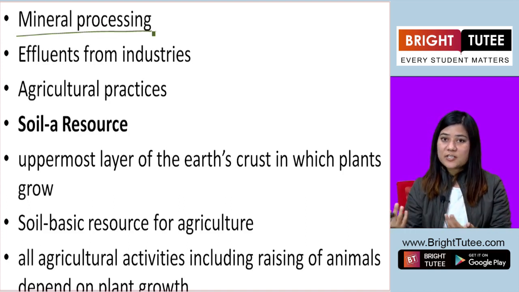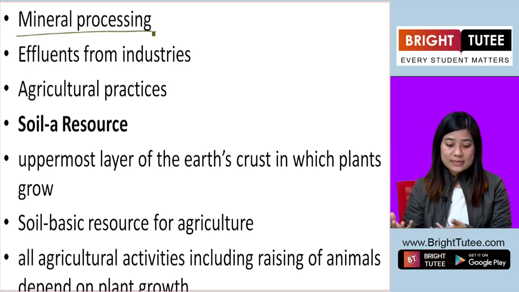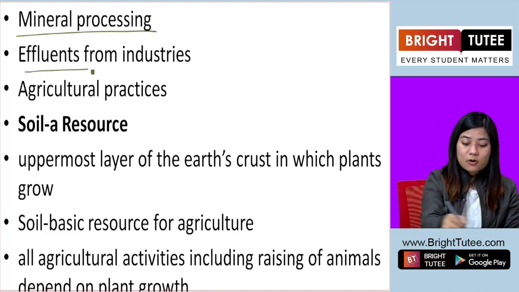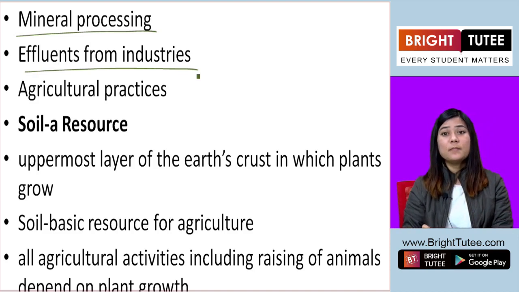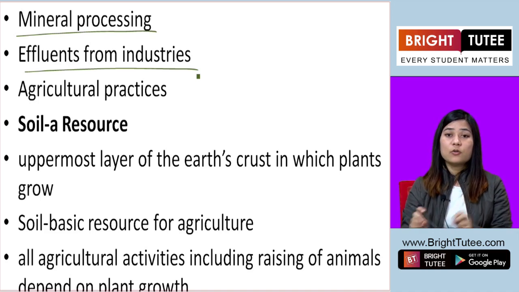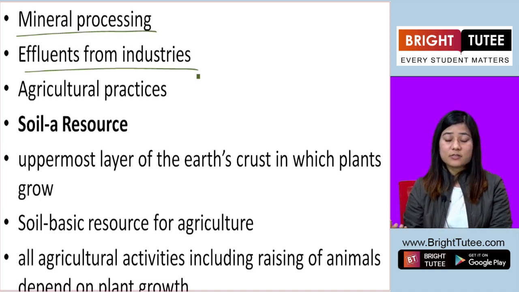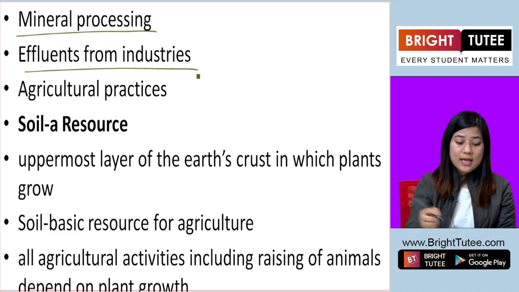It damages the land and the vegetation, and as a result the land degrades. Another cause is effluents from industries, so the waste of the industries which goes onto the land pollutes the land, and as a result it degrades the land.